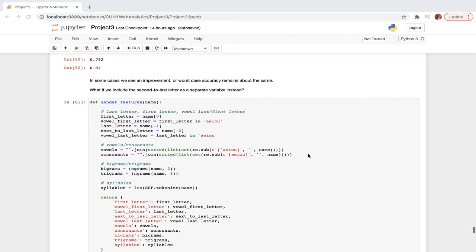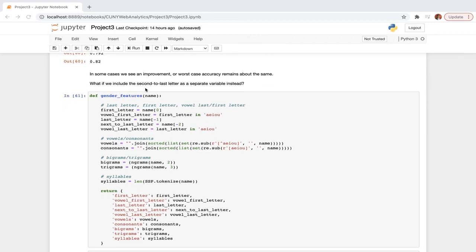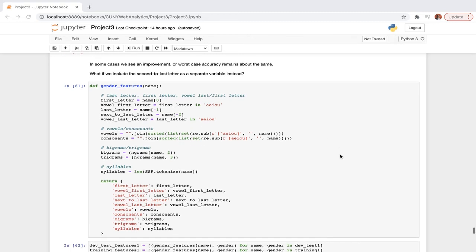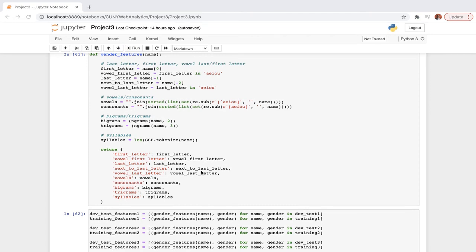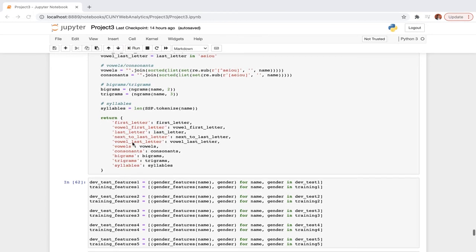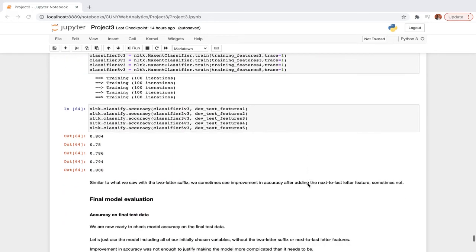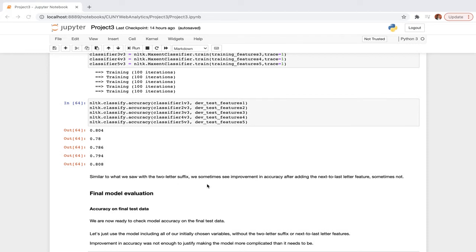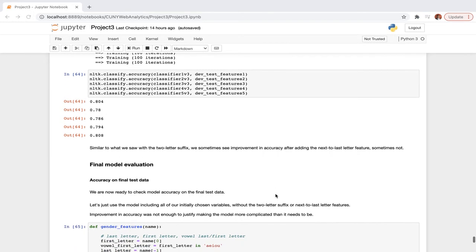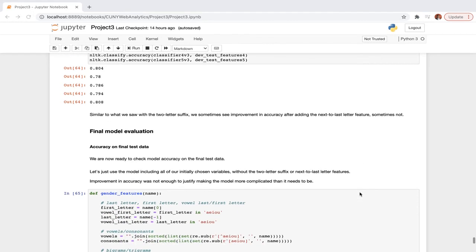So we wanted to try out, in addition to using the last two letters, including the second to last letter as one of our features. So we added the next to last letter as a new feature that we tried, and we again applied the model. We got a similar result. There's not much of an improvement in accuracy after adding this new feature. In some cases it did, in some cases it didn't.